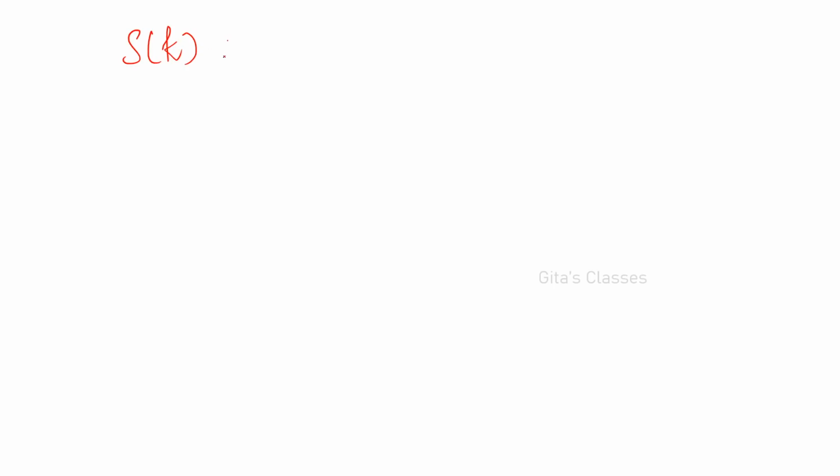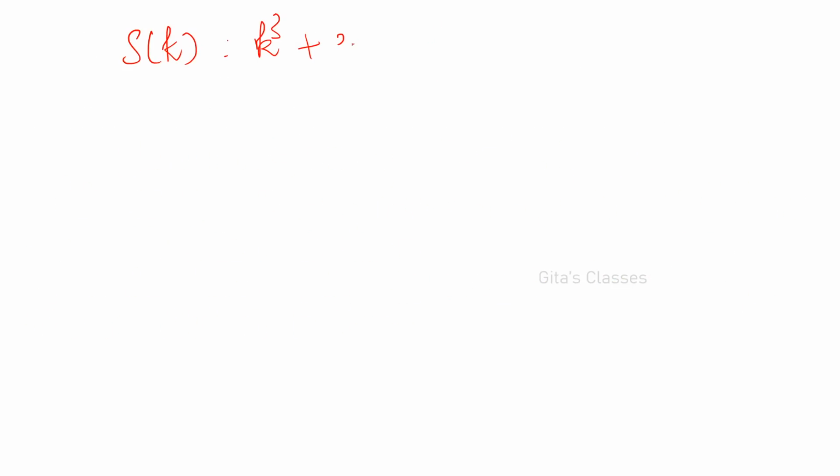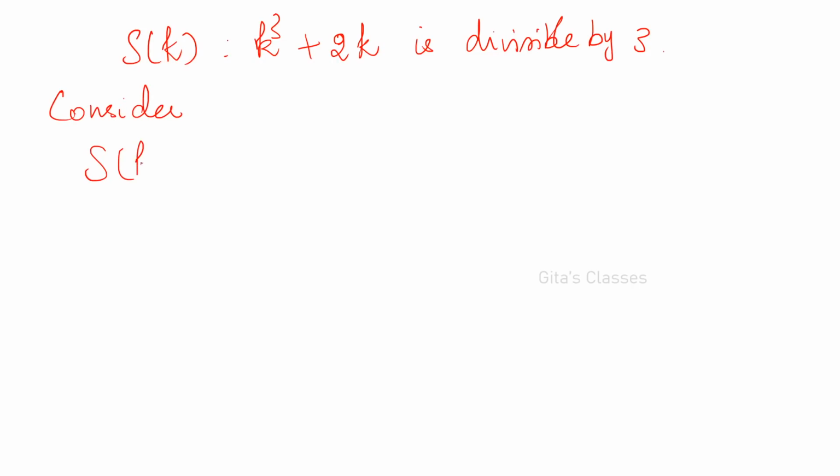Okay. So now what is S of k? It is k cube plus 2k, which is divisible by 3. Now consider S of k plus 1. S of k plus 1 is what?